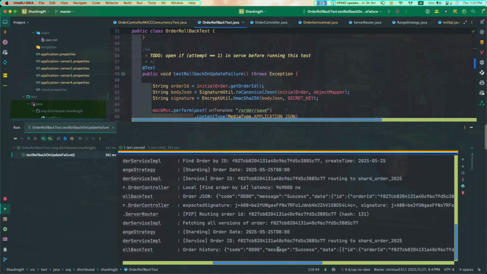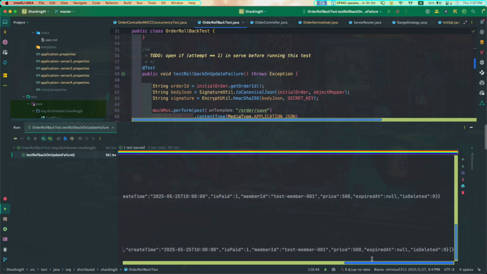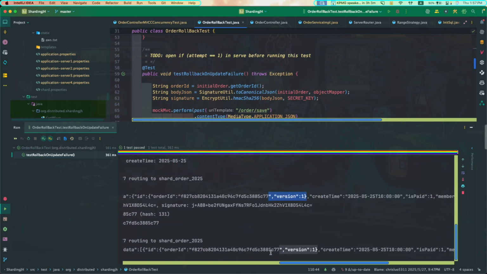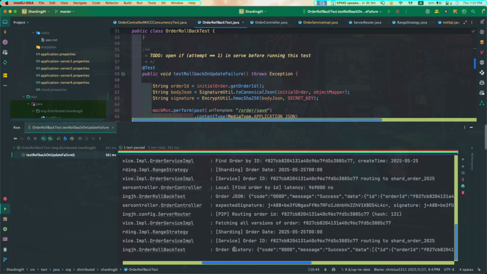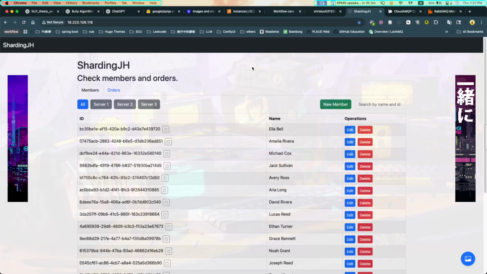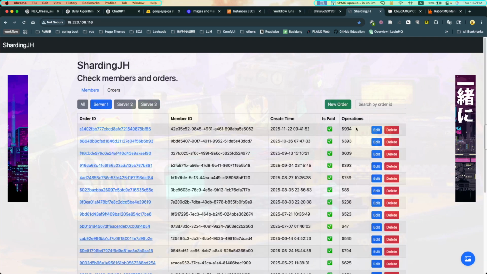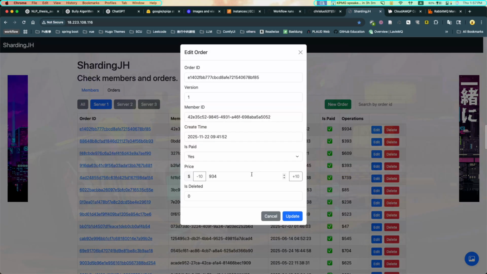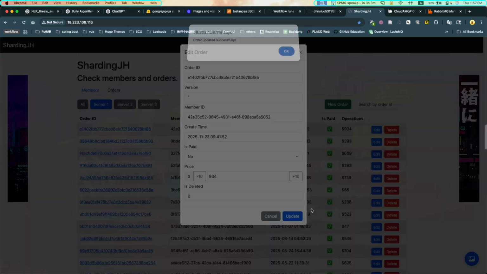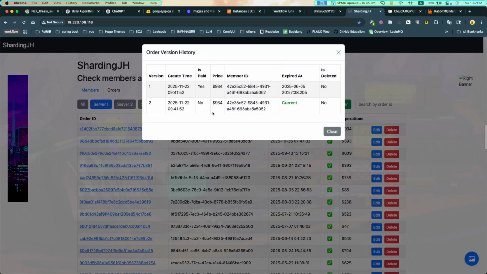Okay. And then we find the history, all the history of this order. So we can see that in the history of this order, it only has 1 version. In a normal situation when we update, you have multiple versions, like this one, it has multiple versions.